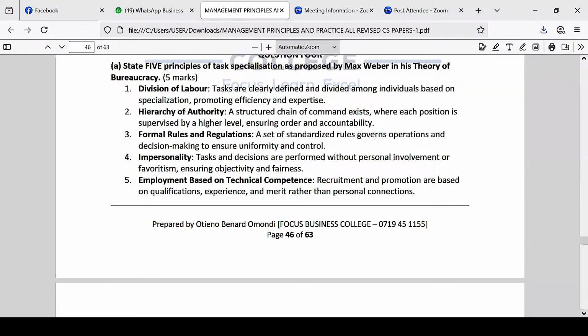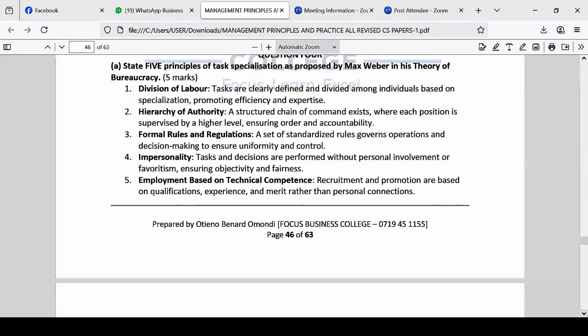Now let's look at the theory. So what are some of the principles of this task reviewed by Max Weber? Number one is division of labor. Max Weber said don't let somebody do work from the start to the end. Divide labor so that somebody does a part of the work, another person picks up, so that the work is done piecemeal.